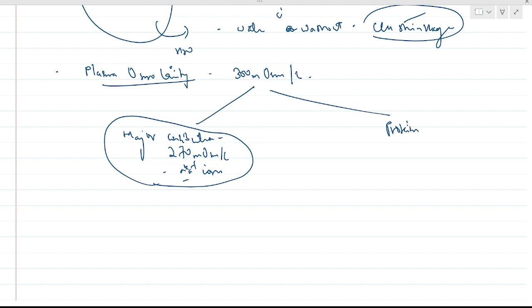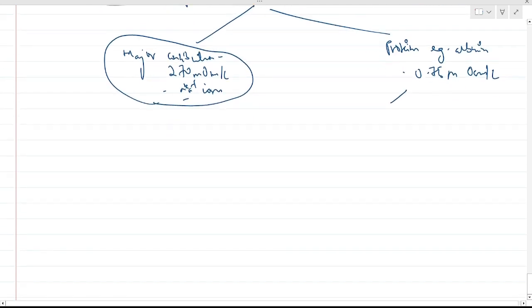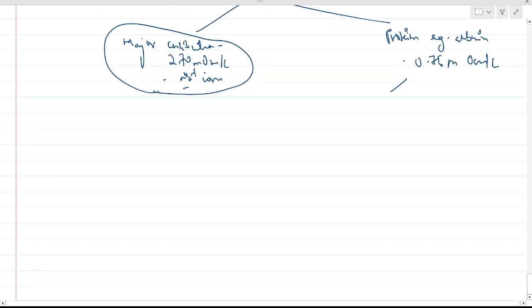The minor contribution is from proteins such as albumin, which is 0.75 milliosmoles per liter. The reason why proteins such as albumin contribute such a low value is high molecular weight and low concentration.